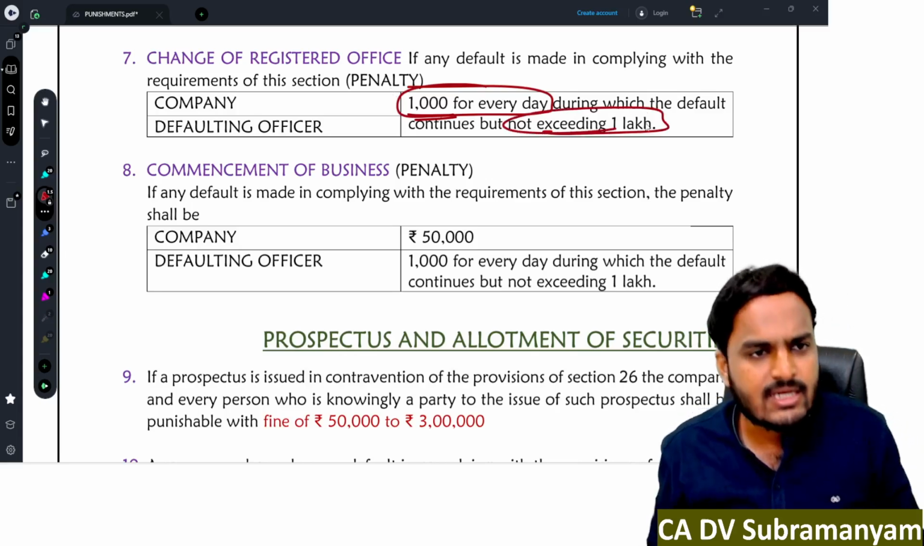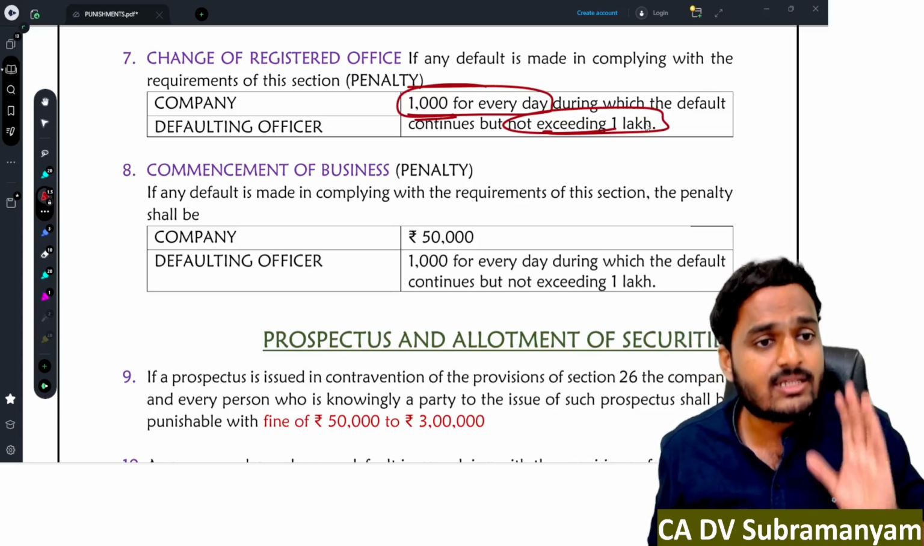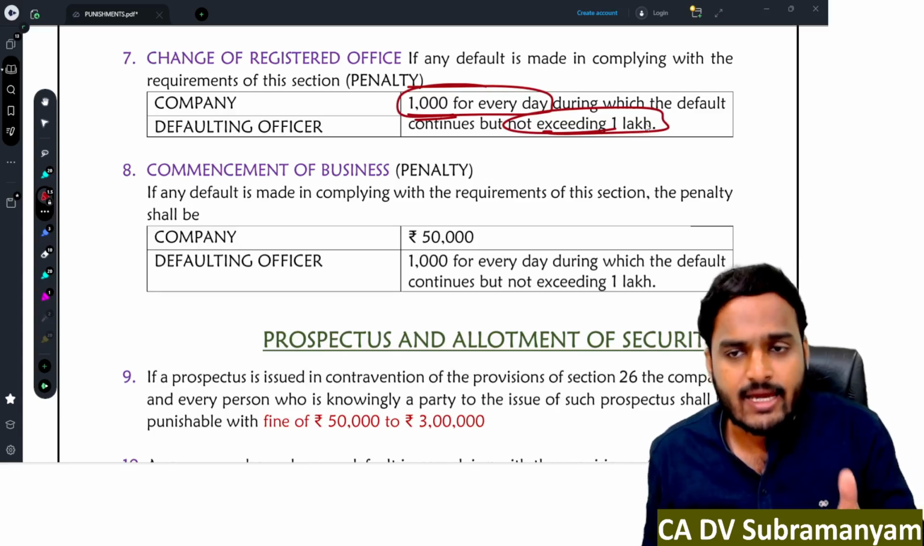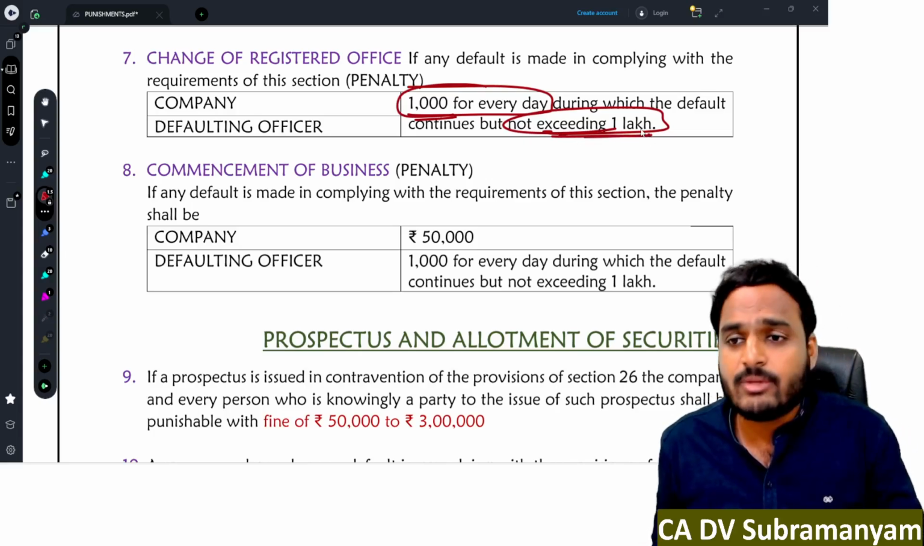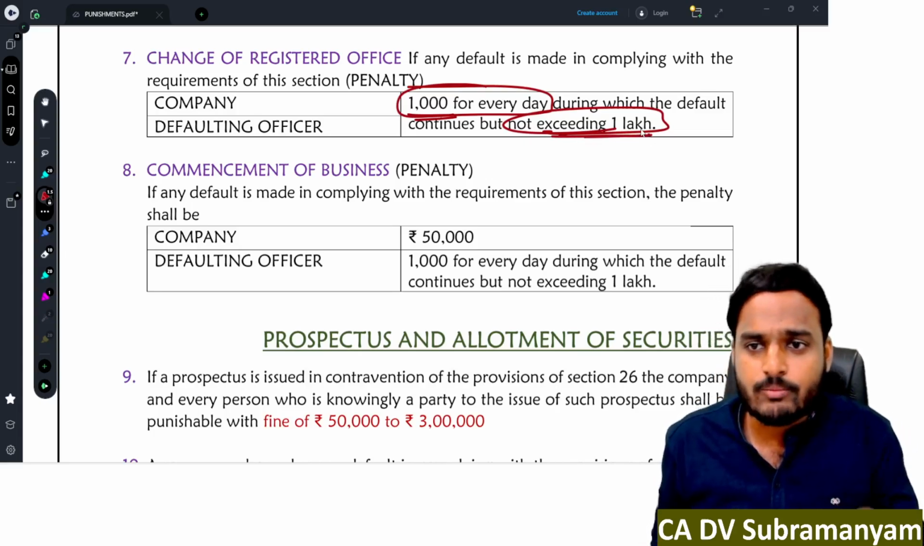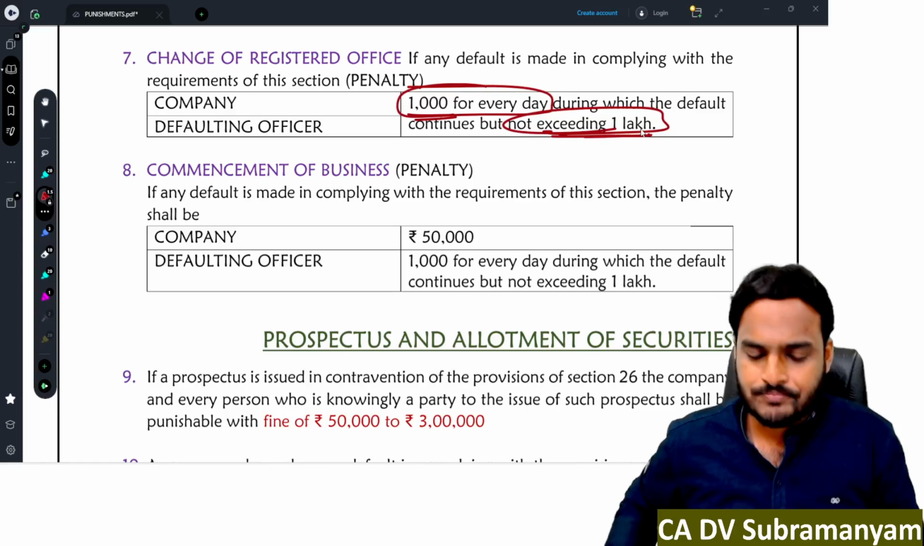Suppose 50 days delay is there, sir. 50 days into 1000, 50,000. 90 days delay, 90,000. 120 days delay, actually 1,20,000, but there is a ceiling limit on the punishment. The ceiling limit is 1 lakh rupee. Company is liable to pay penalty 1 lakh. Defaulting officer is liable to pay penalty 1 lakh.